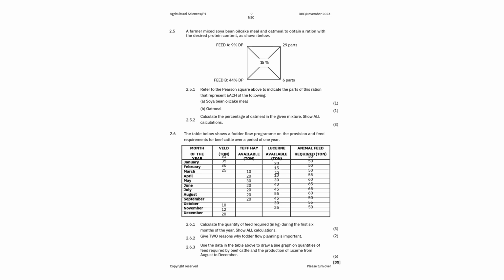So I'm going to stop here for now so that you can have a breather. Then maybe tomorrow you can come to the second part. On the second part, we're going to start from question 3, which is animal production, and then we move to question 4, which is animal reproduction. So those two, animal production as well as animal reproduction, we're going to look at those questions. So just browse through your question paper and go through this video over and over again.